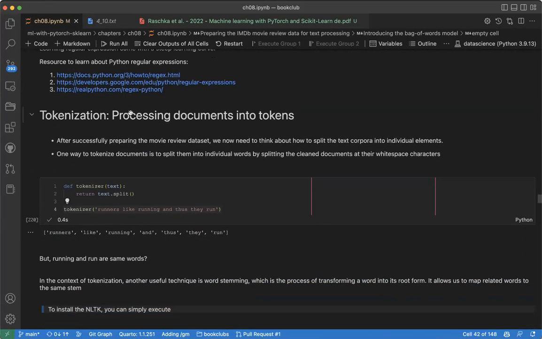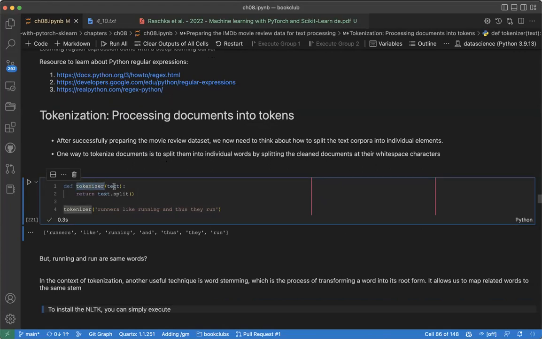Tokenization. So this is the main idea. But if you look at it, Python allows us to split words, right? So I have a sample here. Can you see I have this sentence? I create a function, tokenizer, and given any text, it splits the text. Now when I call this tokenizer function on this sentence, you can see it splits it. You can see running and run are different, right? But this is ineffective when we want to create bag of words or TF-IDF. This is ineffective.